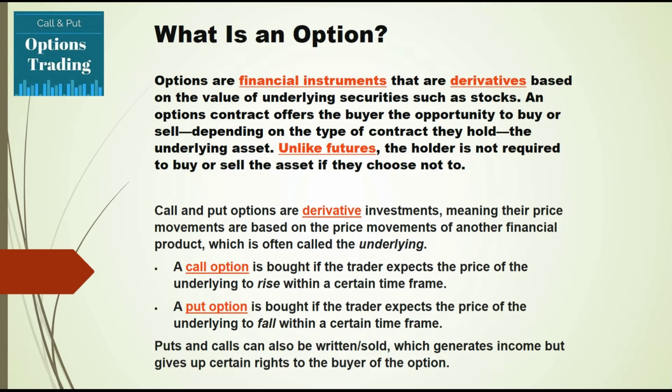Unlike futures, where we need to buy a particular lot, in options also we need to buy a particular lot size, but here in options we need to pay only a small premium. In futures we need to pay based on the current market price of the stock, and we need to buy the lot, which requires very huge capital for trading futures, whereas in options you can pay a small premium. Let's get started with options trading.